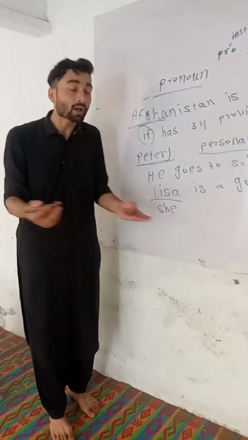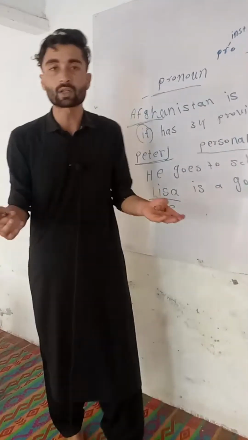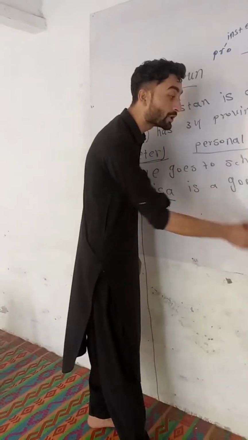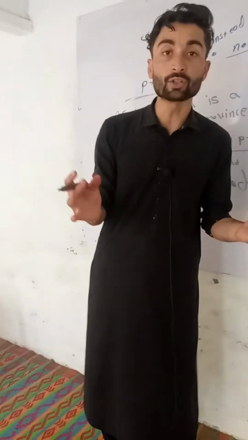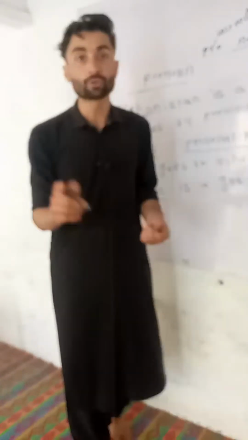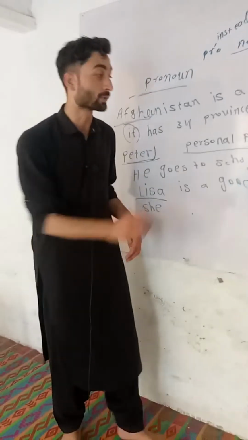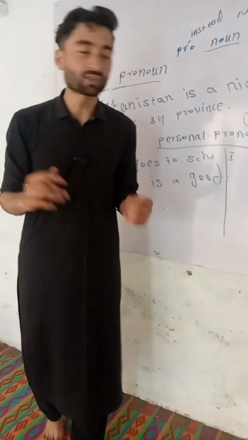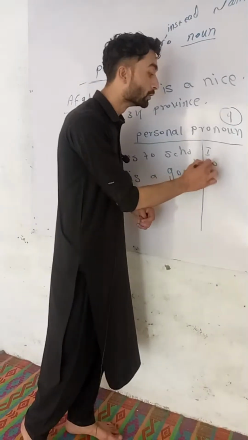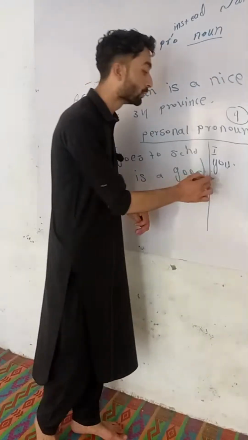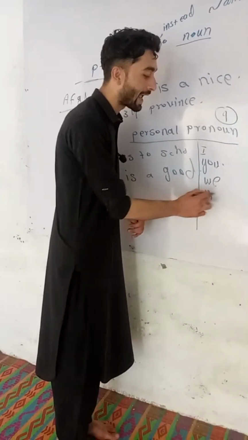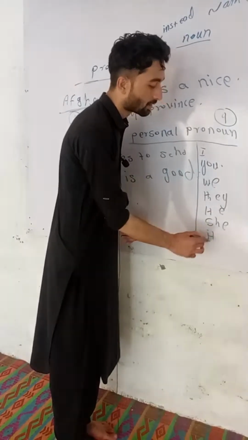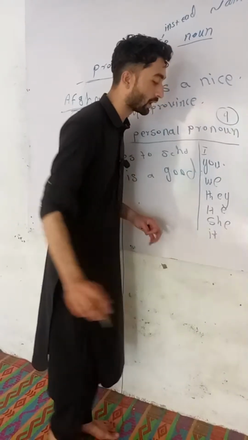So what are the personal pronouns? We have 14 personal pronouns. Someone may ask you what the personal pronouns are, so you should say we have 14 personal pronouns. I, which is singular, for yourself. I, you, that is the second. You and we, they, he, she, it. So these are personal pronouns.